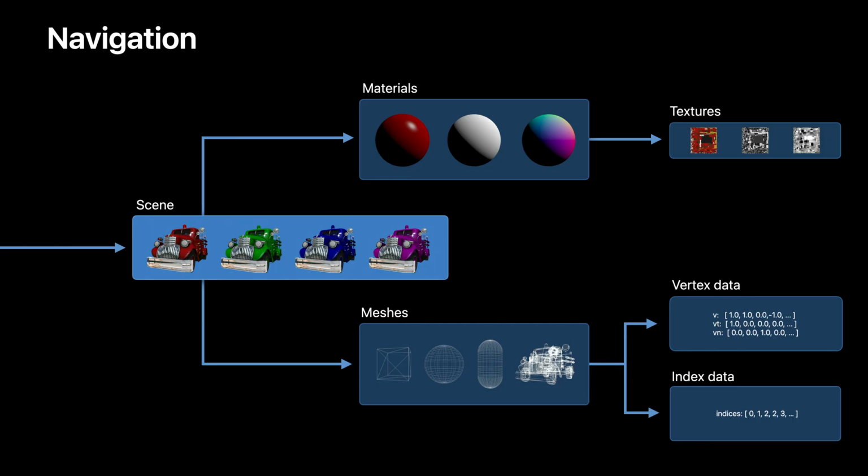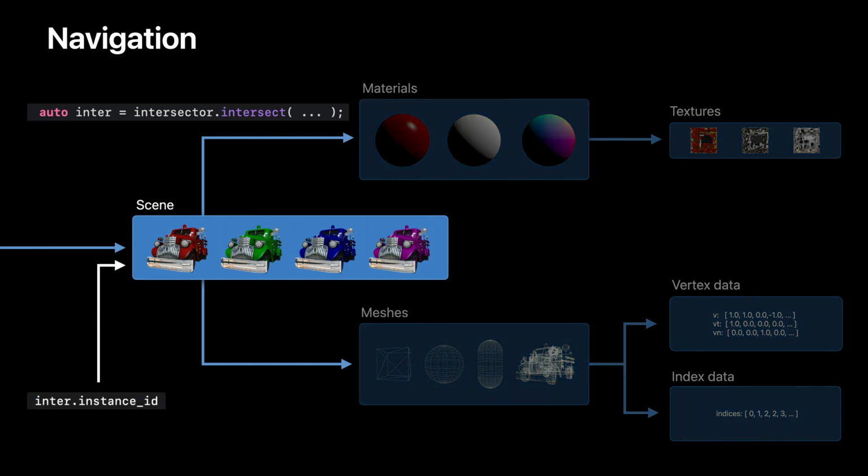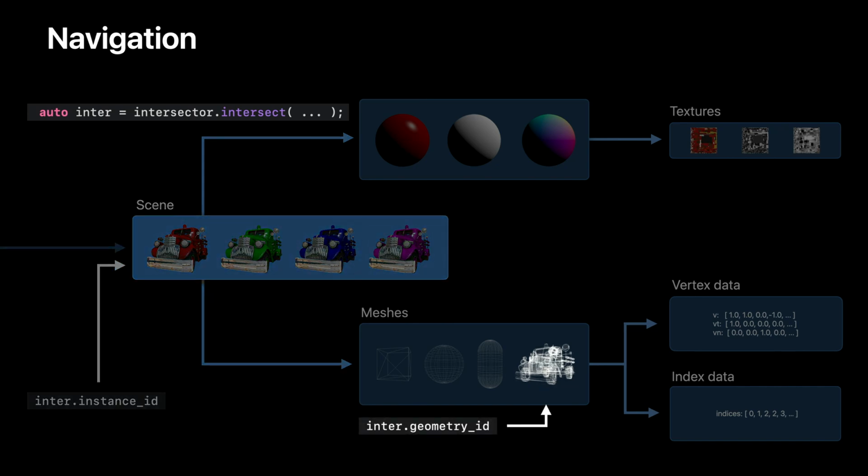Remember, this is just an example of how to organize the scene, so I'm going to navigate it according to how I organized it. The particular details for your scene may vary according to how you decide to organize your own argument buffers. First, we need to find an intersection. Once we have it, because we strategically organize our bindless scene, given the instance ID, we can now follow the pointer to the instances buffer and determine which one we hit. Next, as we saw, the instance knows its mesh and material, so we can simply use the geometry ID to determine which geometry we hit within the reference buffer.